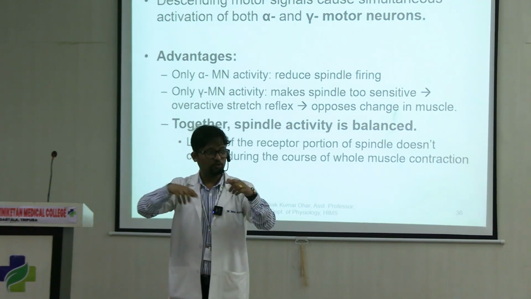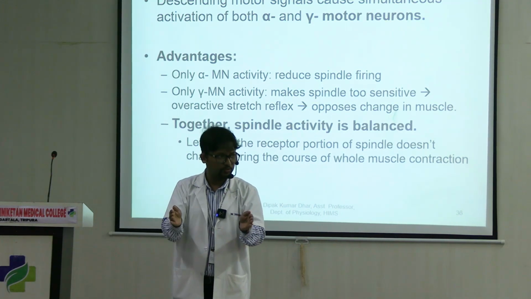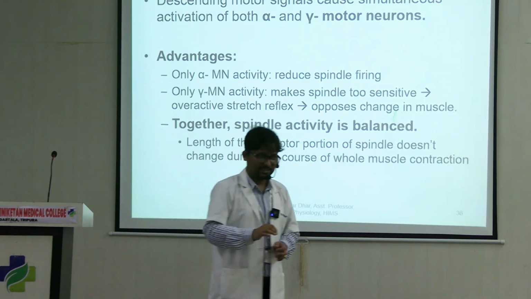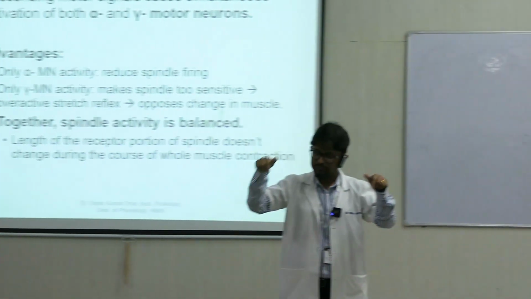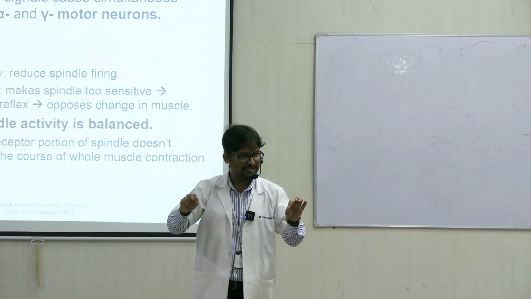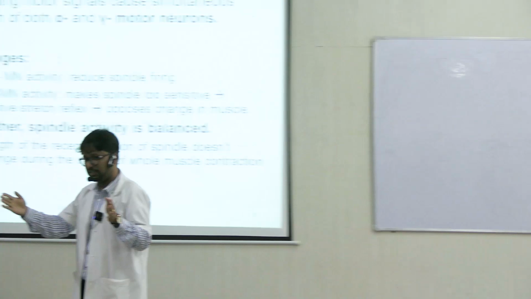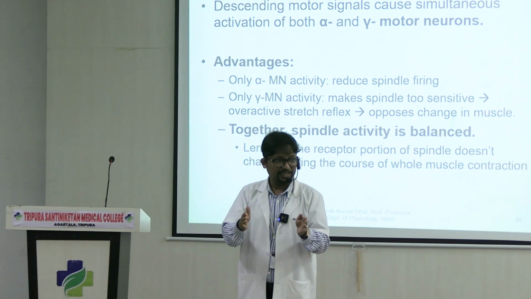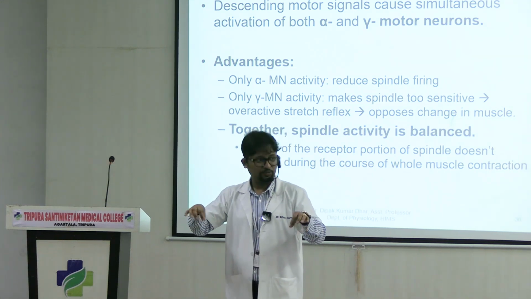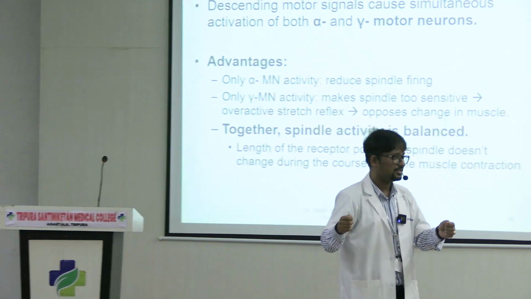Alpha will cause overall muscle shortening, तो there is a tendency of muscle will shorten. छोटा होगा वो. Simultaneously, if gamma neurons are also stimulated, gamma जा रहा है कहाँ पे? Ends of the spindle. Spindle is stretched. तो alpha effect से जो muscle shorten कर रहा था, and उसके अंदर जो spindle shorten कर रहा था, that is counteracted by the gamma. क्योंकि gamma motor neurons are supplying the ends, तो the spindle is stretched.